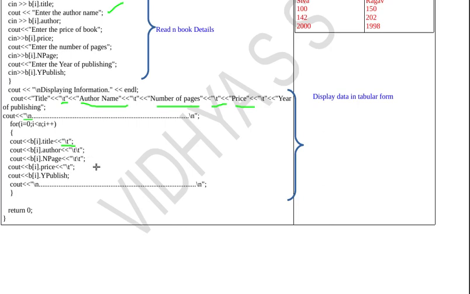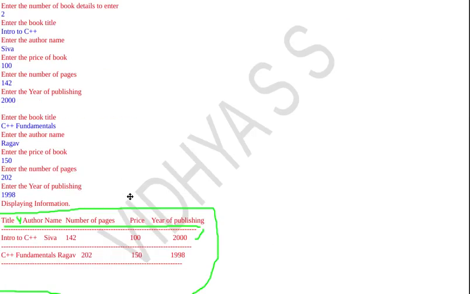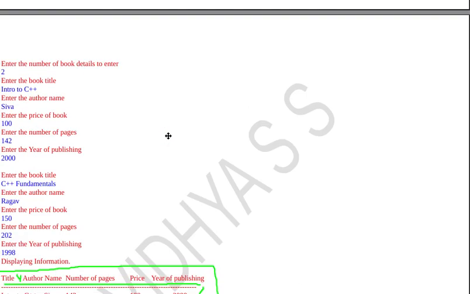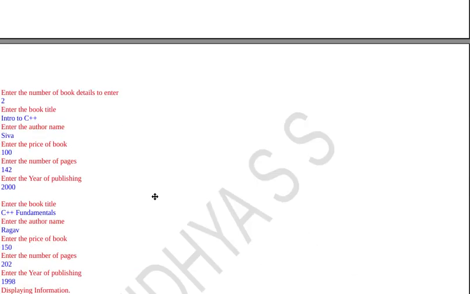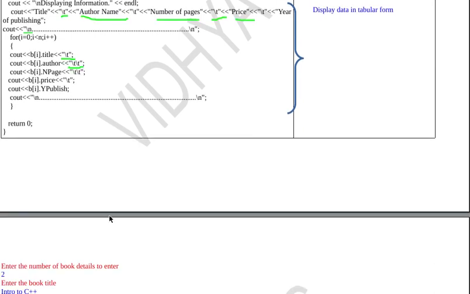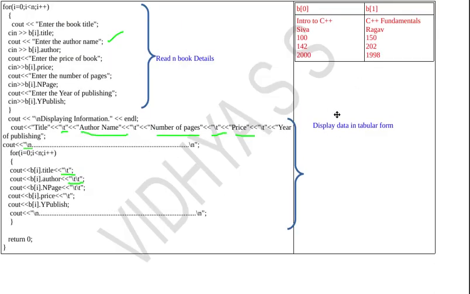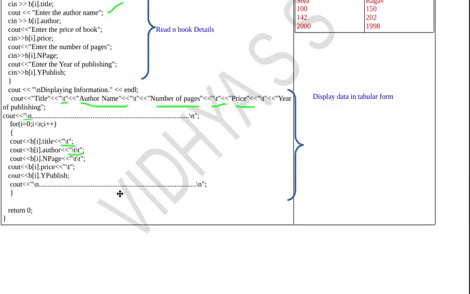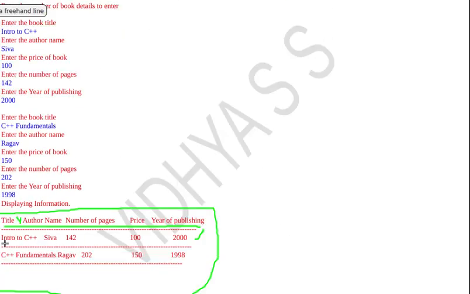You can use as many tab spaces as you need in between, that many \t you can use here. Then next I need to print the number of pages in the variable b of i dot n page. And next the price details in b of i dot price. And then the year of publishing in b of i dot publish. After printing all the b of 0 details, where i value is 0 initially, I need to print a line, that is cout \n. So it will put a line after printing b of 0 details.